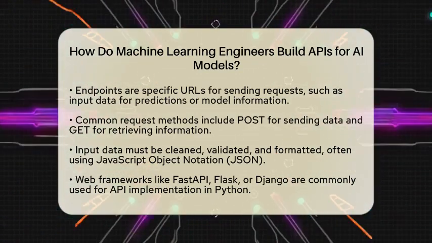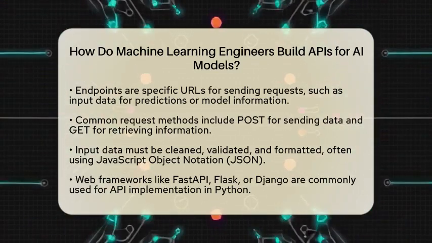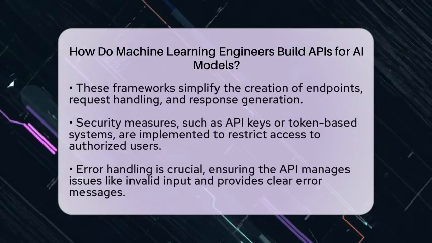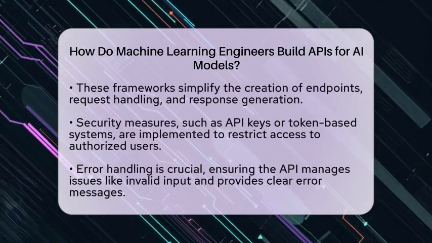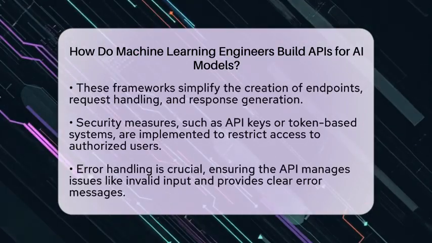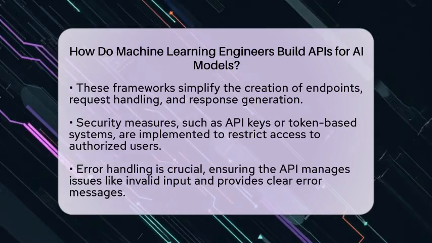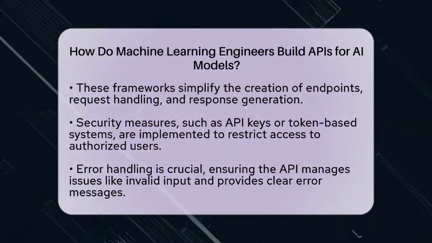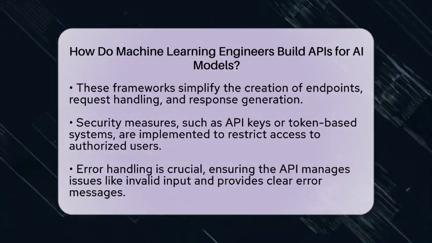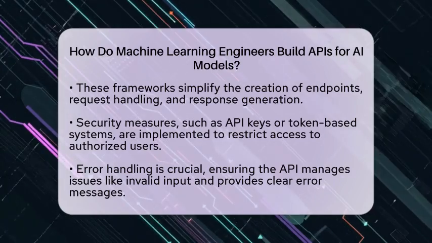Security is also a priority. Engineers implement authentication methods, such as API keys or token-based systems, to ensure that only authorized users or applications can access the AI model. Error handling is essential too. The API must manage errors smoothly, such as invalid input or server issues, and return clear messages. Successful responses typically include the model's output in a structured format that client applications can easily use.